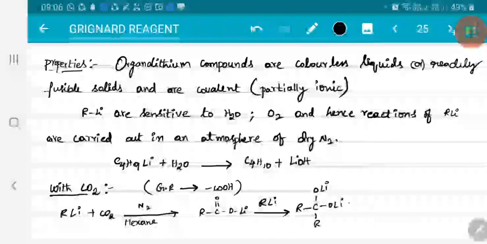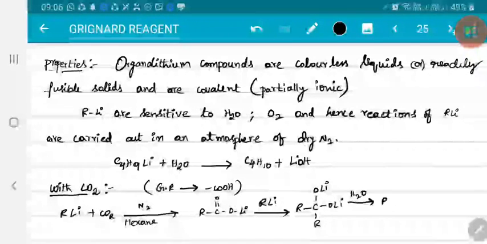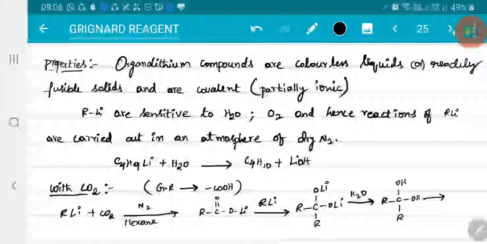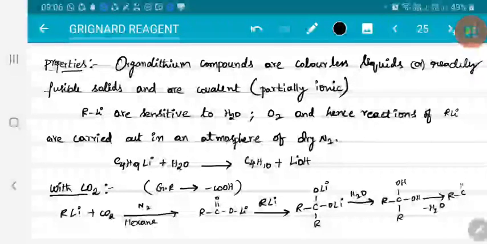Now this on hydrolysis forms OH groups. When you have two OH groups on the same carbon, geminal, then dehydration occurs readily, forming ketone. But this type of reaction does not occur in presence of Grignard reagent. Grignard reagents with carbon dioxide form carboxylic acids, whereas organolithium compounds form ketones.